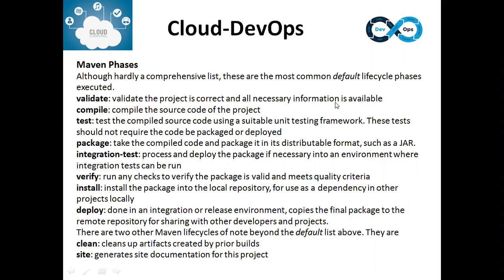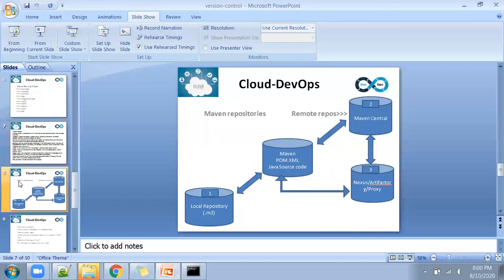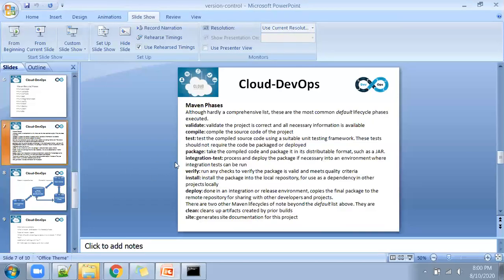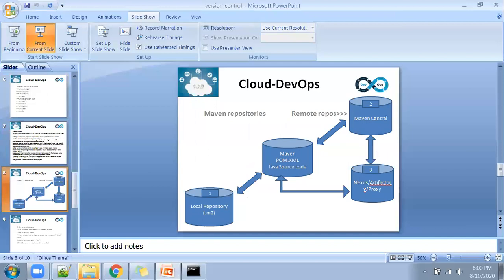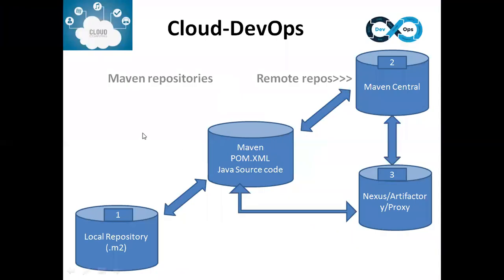If we get any errors or any problems, based on that, we can use verify, install, deploy. Correct. So if you use package, it will include all the commands, right? Yes, if you do Maven package, it includes all the previous phases.